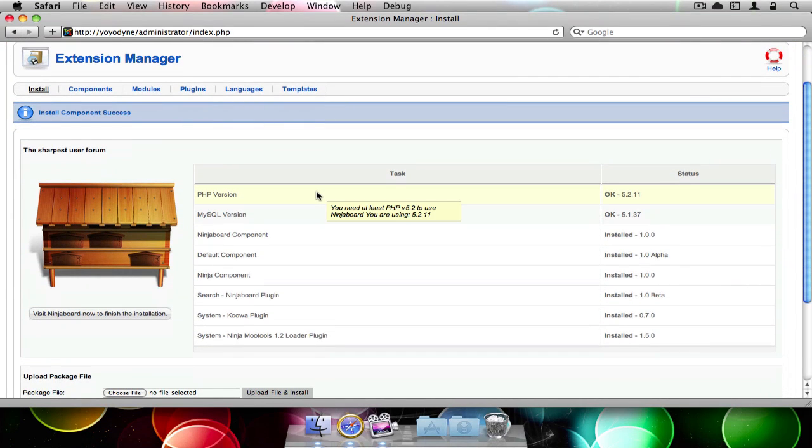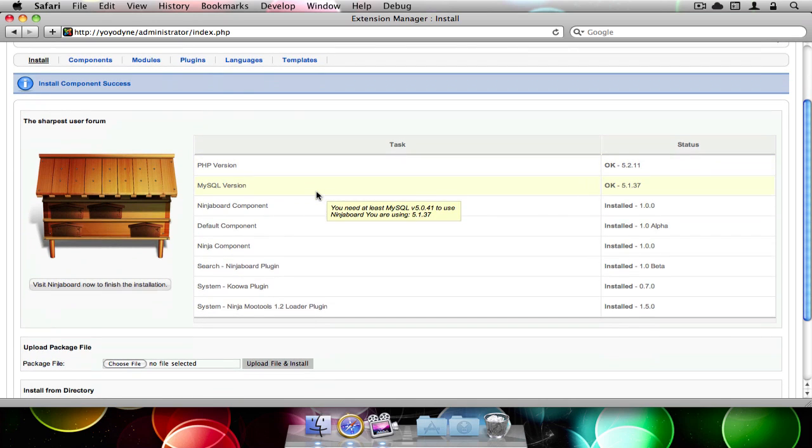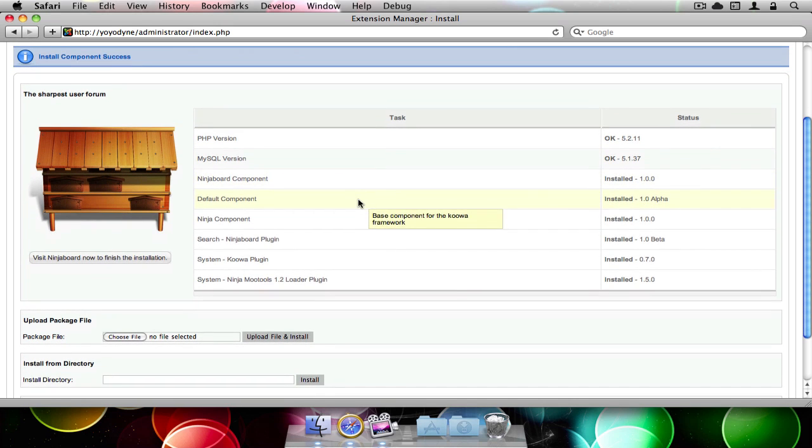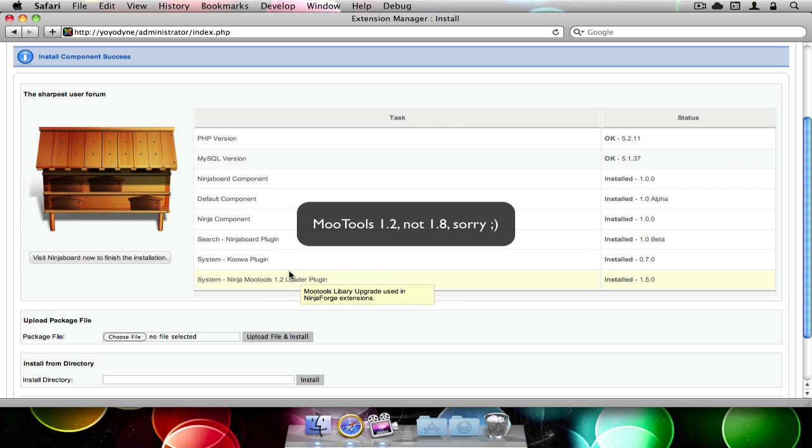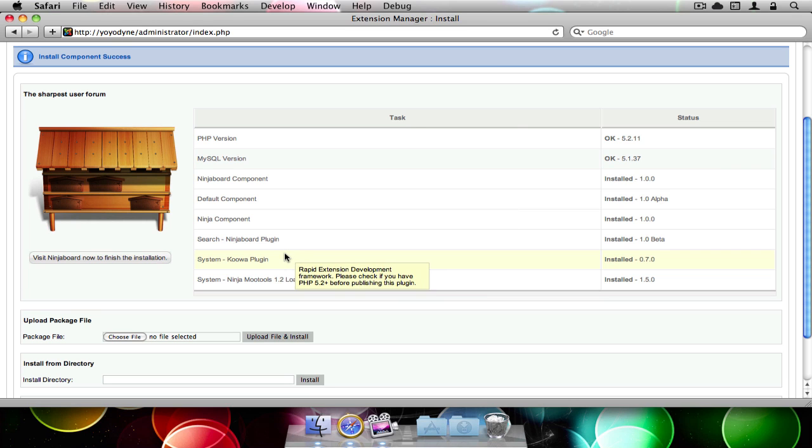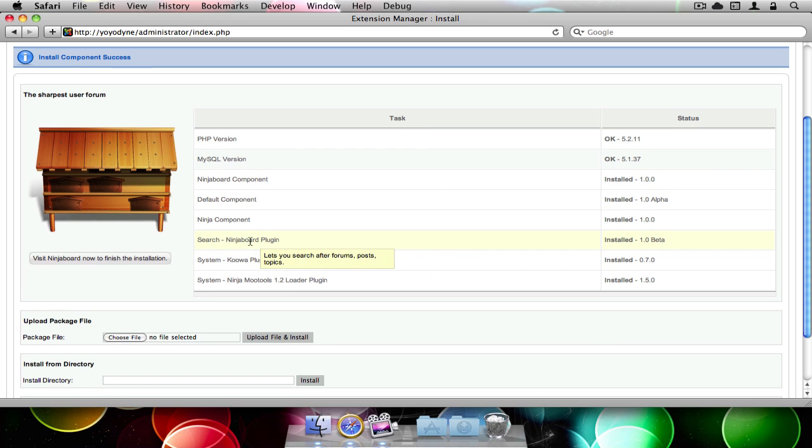As you can see here is a brief report of what's installed, and the PHP and MySQL requirements all passed, and everything's looking great. See, here's our system plugin that loads MooTools 1.8 in the backend. Here's the Nuku framework, and we have a search plugin now for Ninjaboard, our framework, and the framework component from the Nuku framework and Ninjaboard, of course. So let's visit the dashboard to finish the install.